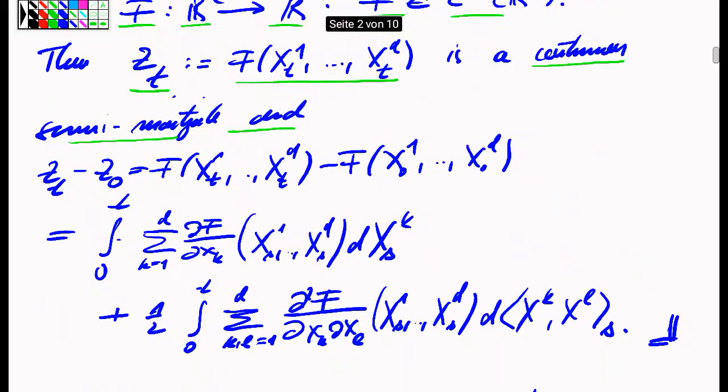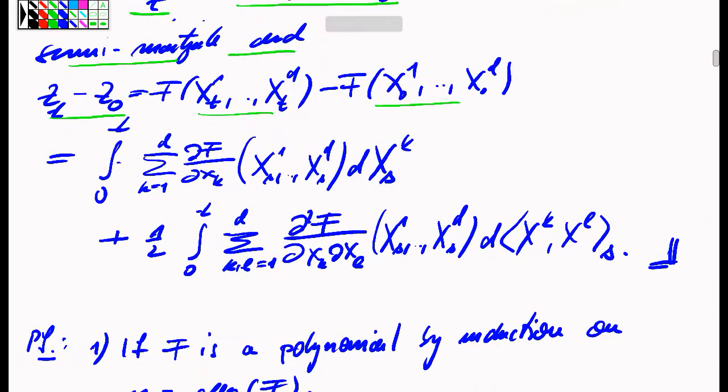And we have the following representation of the macroscopic changes of the Z process. Z, recall, is the process which is obtained by inserting into the f function these d different processes. So if I want to compare the Z process at different times, of course it's just the difference of these f evaluations, but I can obtain this difference also by doing something like the fundamental theorem of calculus.